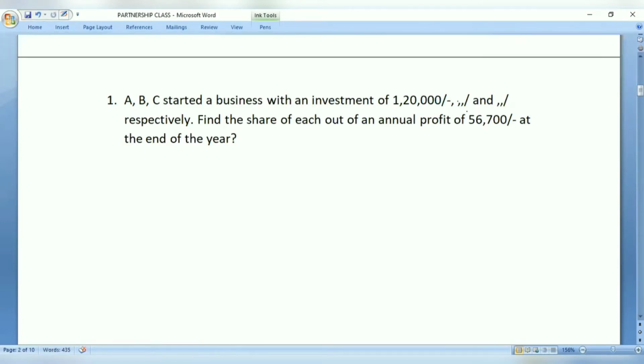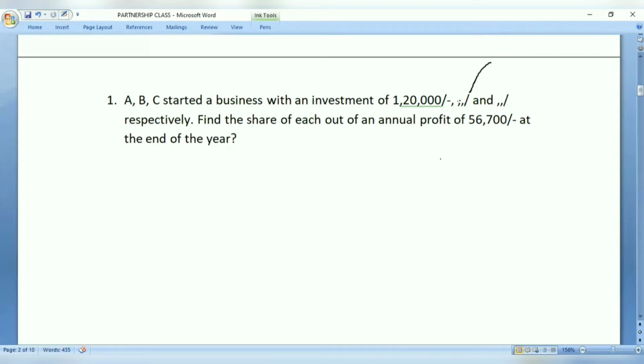Now, see here, for example, the concept is missing. So in this case, a problem is given to you. A, B, C started a business with some investment of 1,20,000. Okay, 1,20,000 is what is invested, and let us see here.